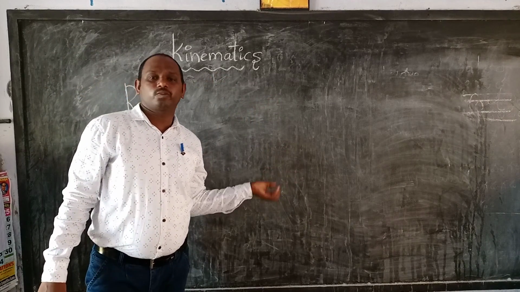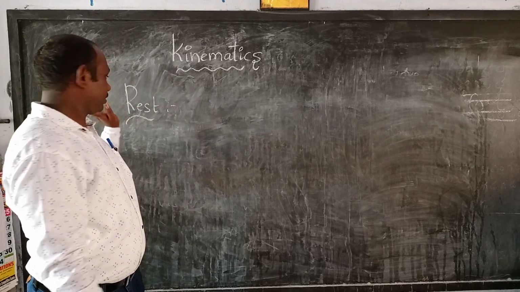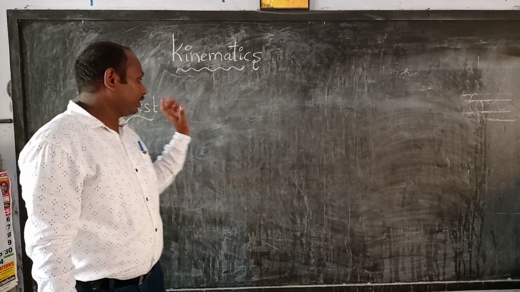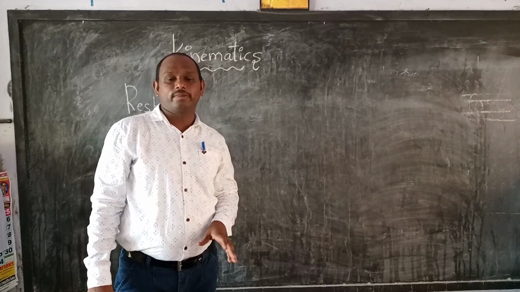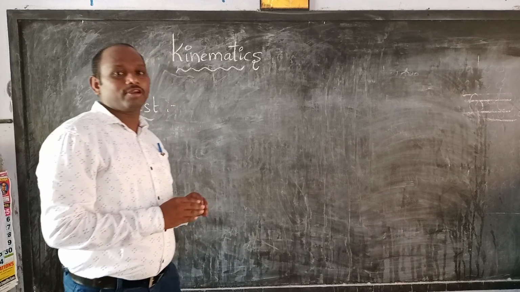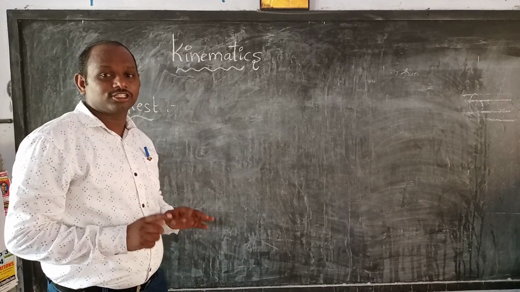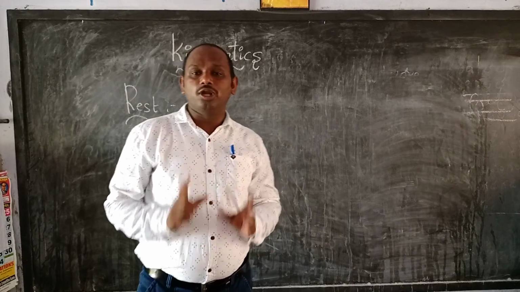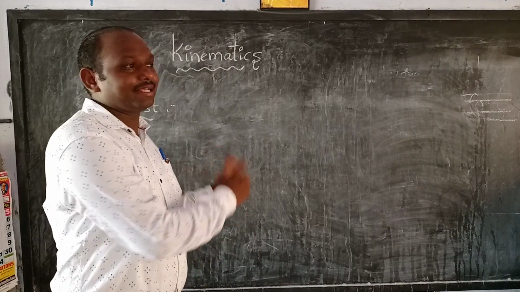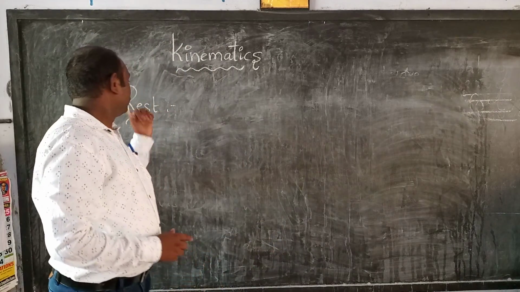Both are important in the definition of rest. The definition of rest is nothing but the position of a body does not change with respect to surroundings and time.